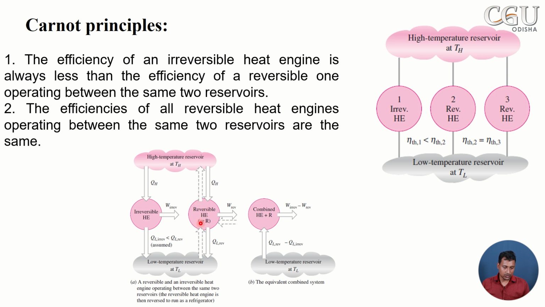Now to prove it, let's assume the work produced by the irreversible heat engine is greater than that of the reversible engine, because we are violating point 1. So in this case we can write W irreversible is greater than W reversible.